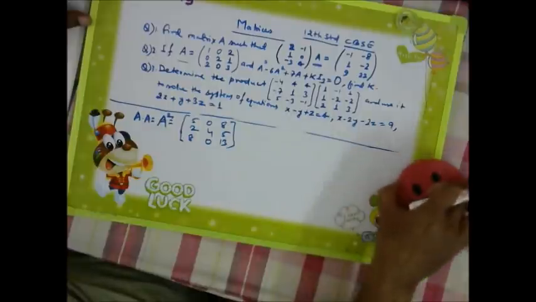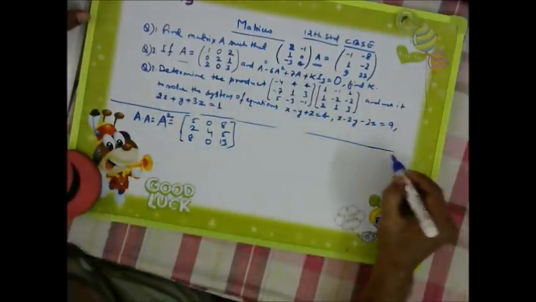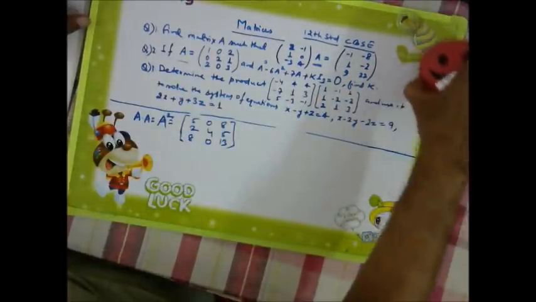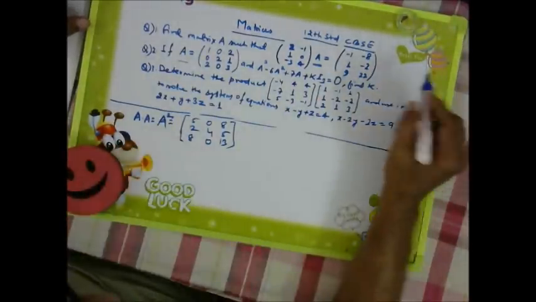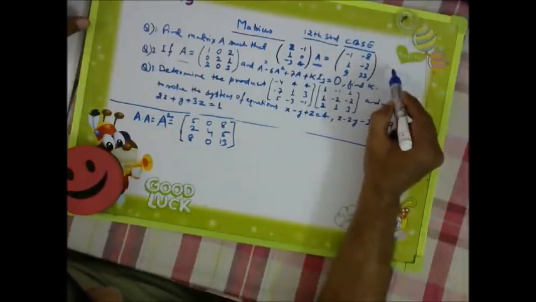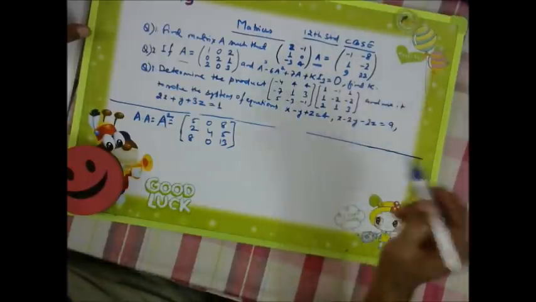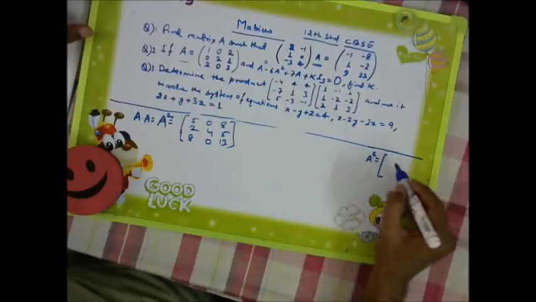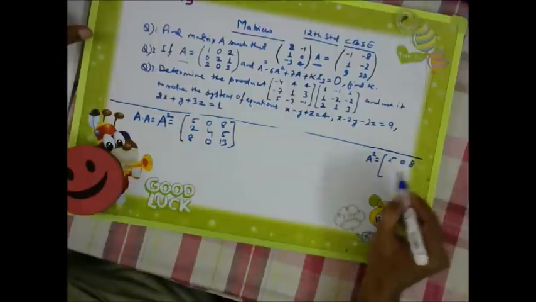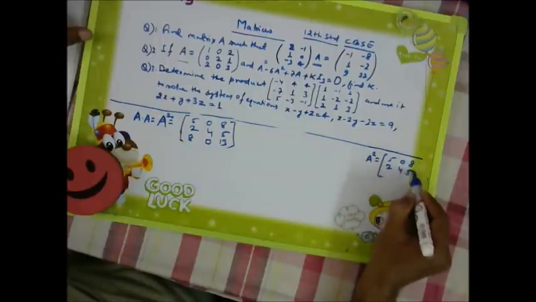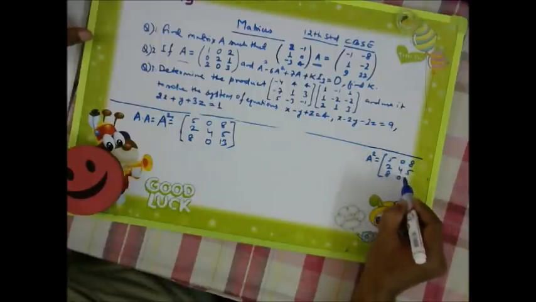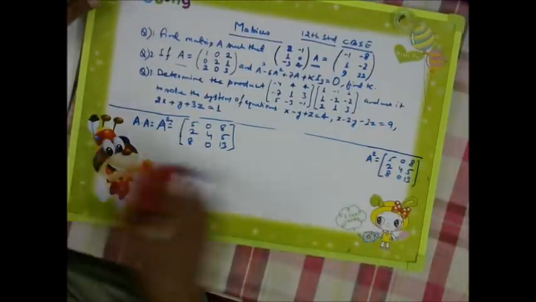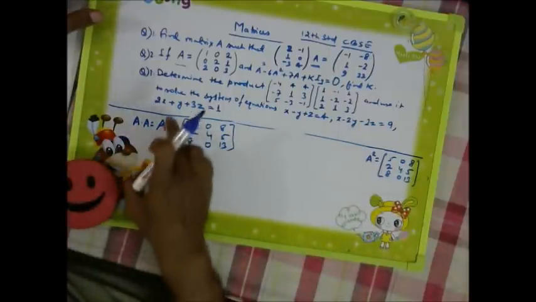I will note it down separately, and I will write A square here so that we can utilize the space, or here itself. A square is equal to 5 0 8, 2 4 5, 8 0 13. We have got it. And now we need to find A cube.